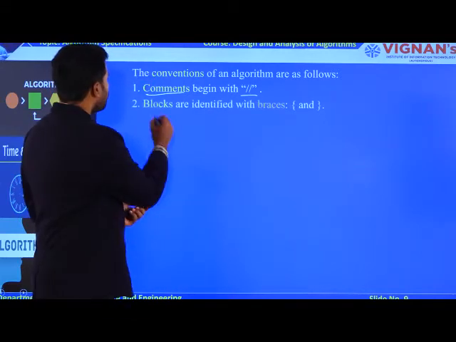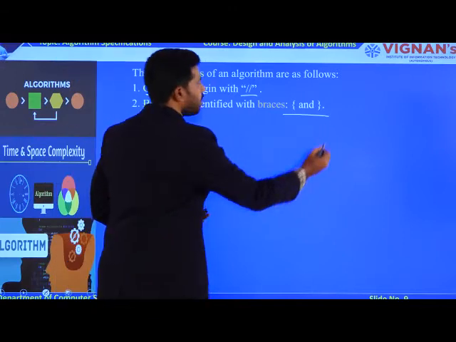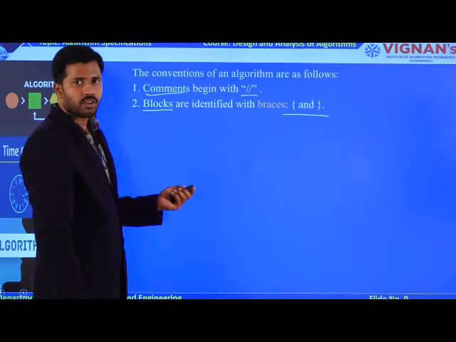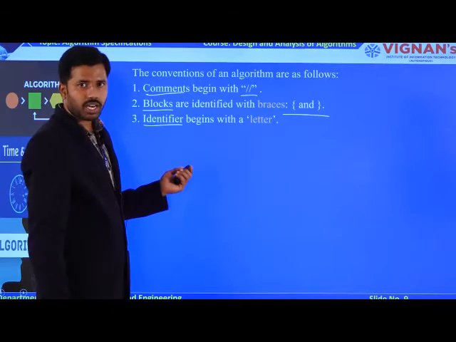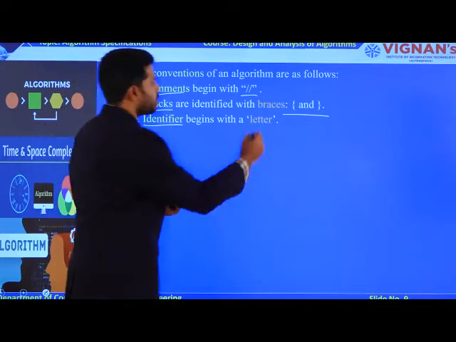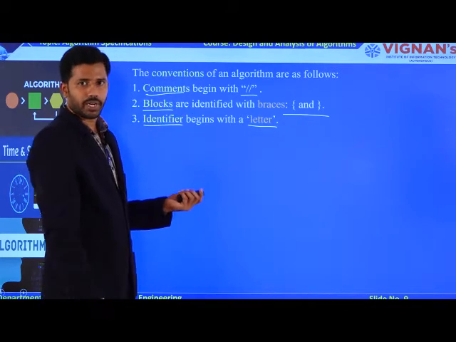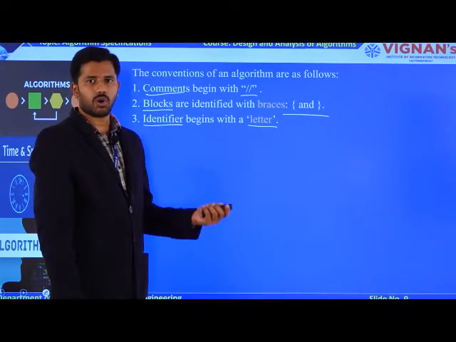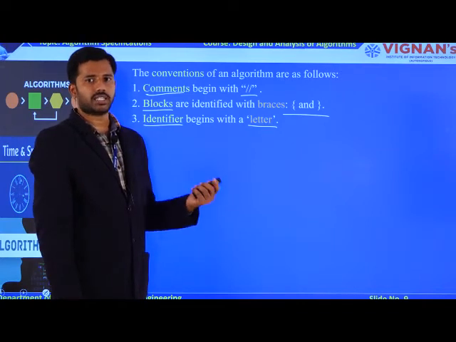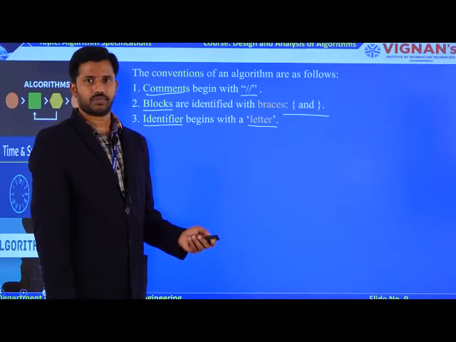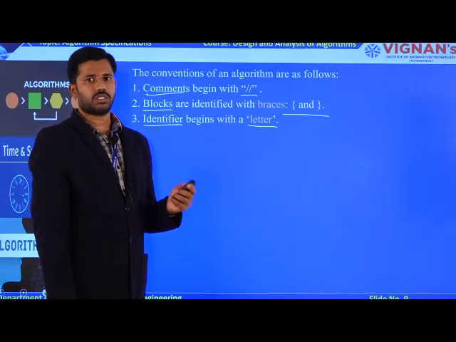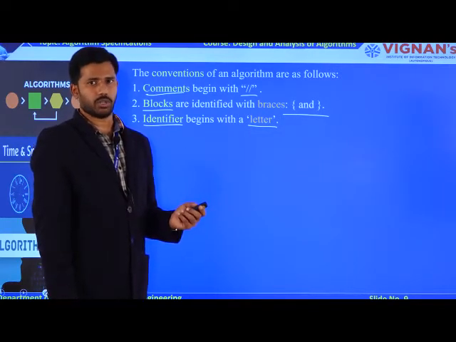And the second one is blocks. Like in your programming languages, the blocks will be denoted by flower brackets, left and right flower brackets, right? And the third one is identifier. Like in your programming language, every identifier must start with a letter, nothing but an alphabet. Underscore and dollar symbol are not at all acceptable. So every identifier must start with a letter. The operators are not at all acceptable.